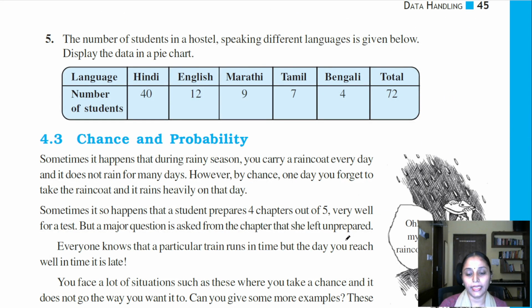So here they're saying the number of students in a hostel speaking different languages is given below. Display the data in a pie chart. Now here, this is the standard. You have the data given to you, you represent it in a table, find the fraction and then find the central angle, and from that you will get the pie chart. Let me copy the data in the Excel sheet.